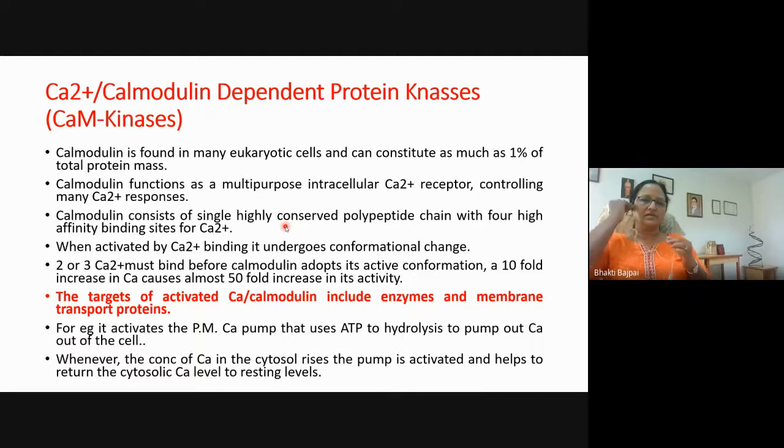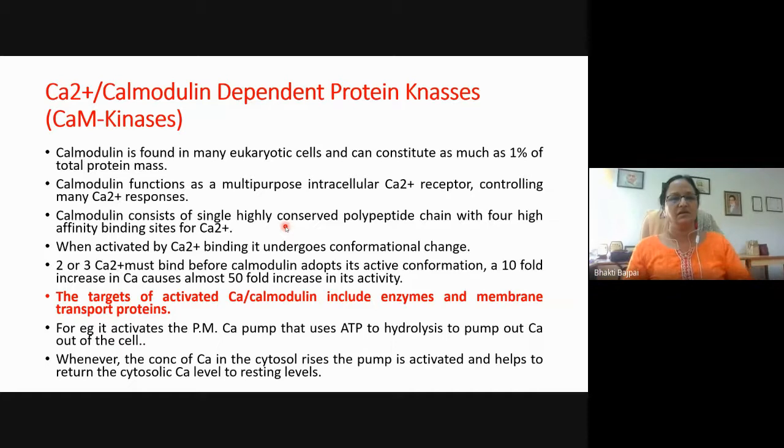So CAM kinases, calmodulin is found in many eukaryotic cells, and it functions as a multi-purpose intracellular calcium receptor, controlling many calcium responses.